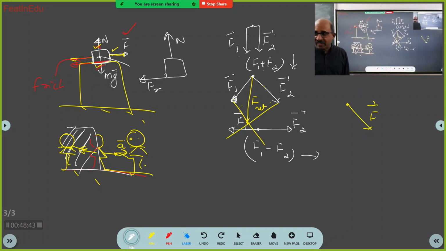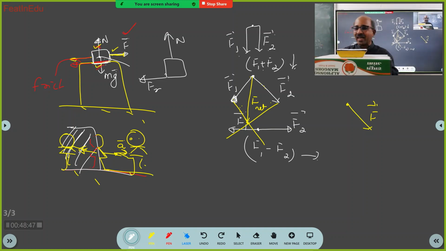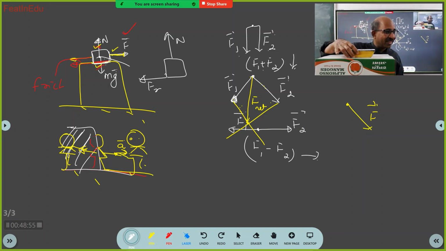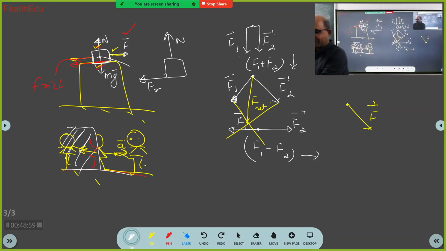These two forces have come because this body is in contact with this body. If it is not touching, there is no friction and no normal force. Got it? Yes, sir. So now there is a frictional force acting and a normal force acting.